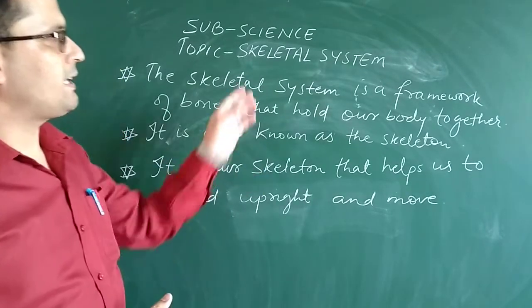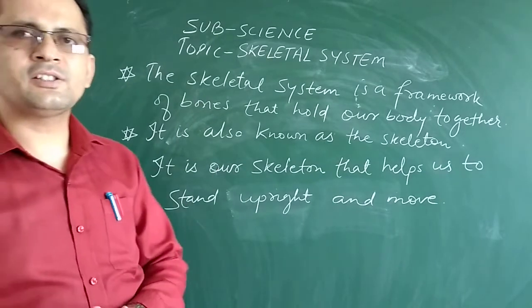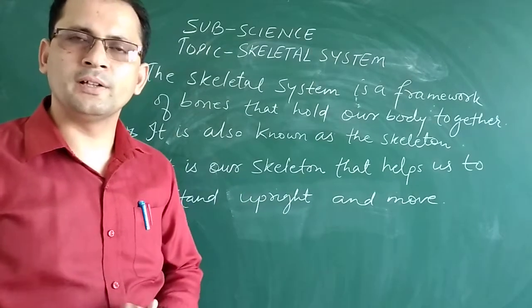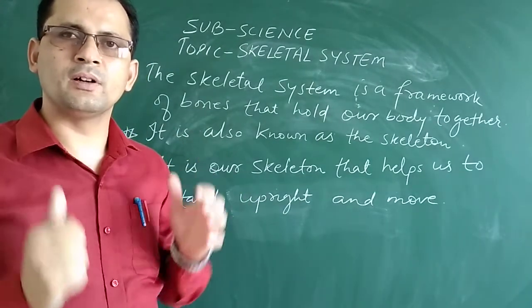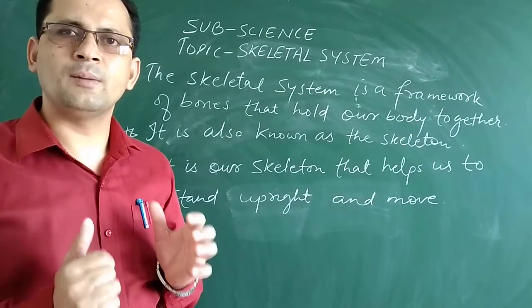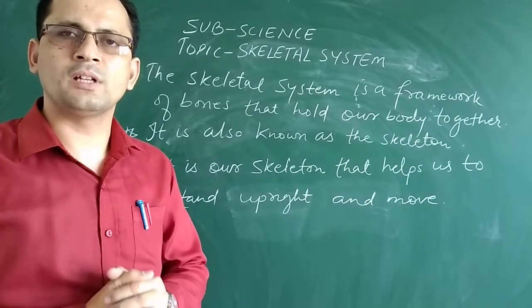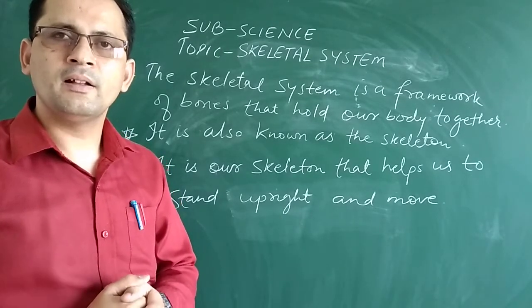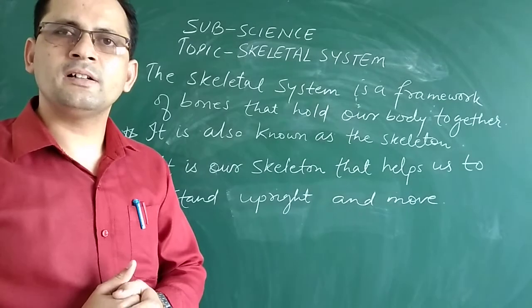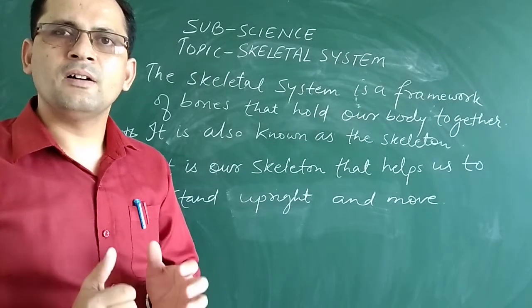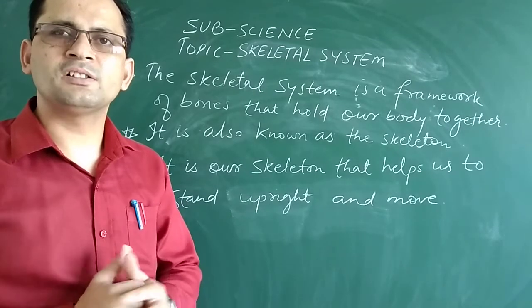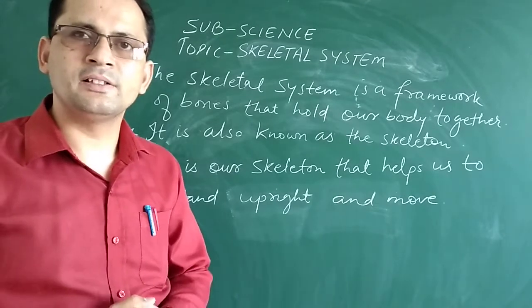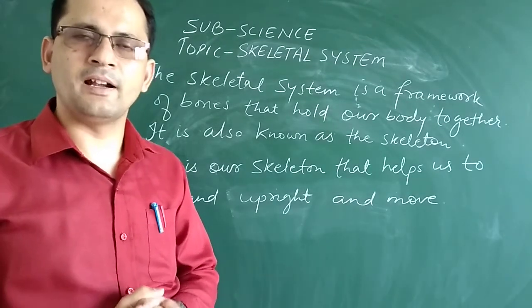Okay. So what is the skeletal system, beta? The skeletal system is a framework of bones that holds our body together. Okay. So it is a framework. You can see inside the body there are different types of bones. Some are large bones, some are small bones, some are thick and some are thin. All these together make a frame, and this frame is supporting our whole body. So this skeletal system is also known as the skeleton.